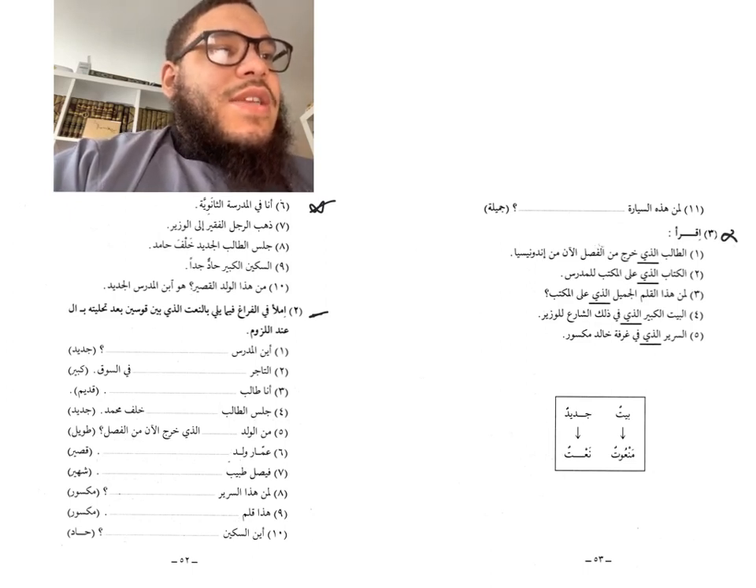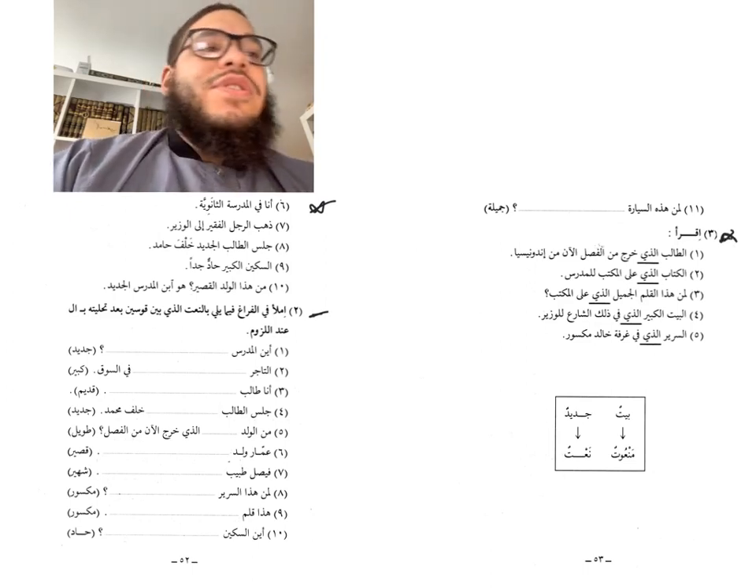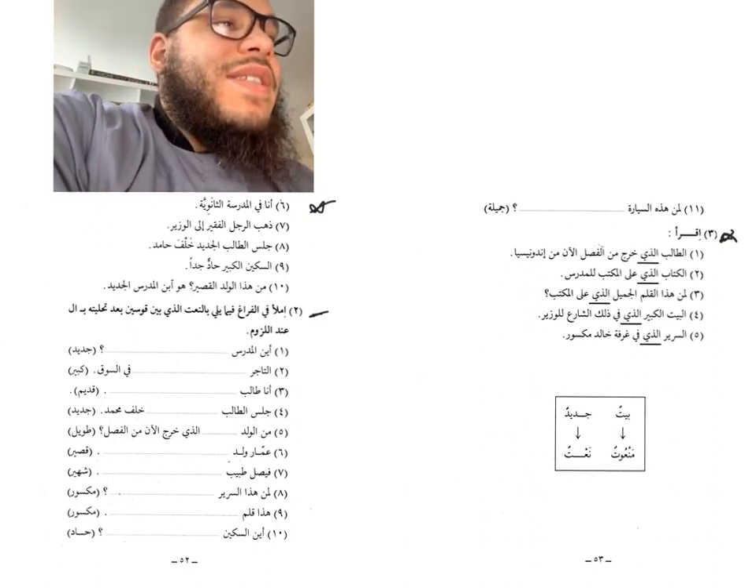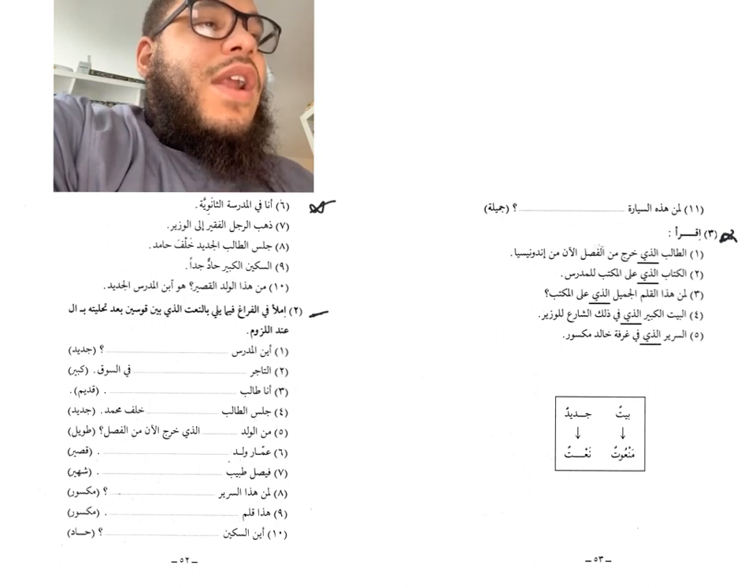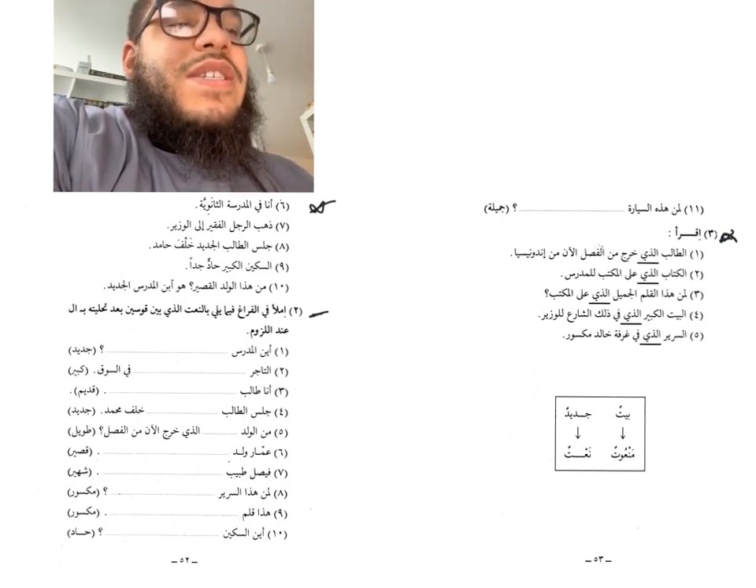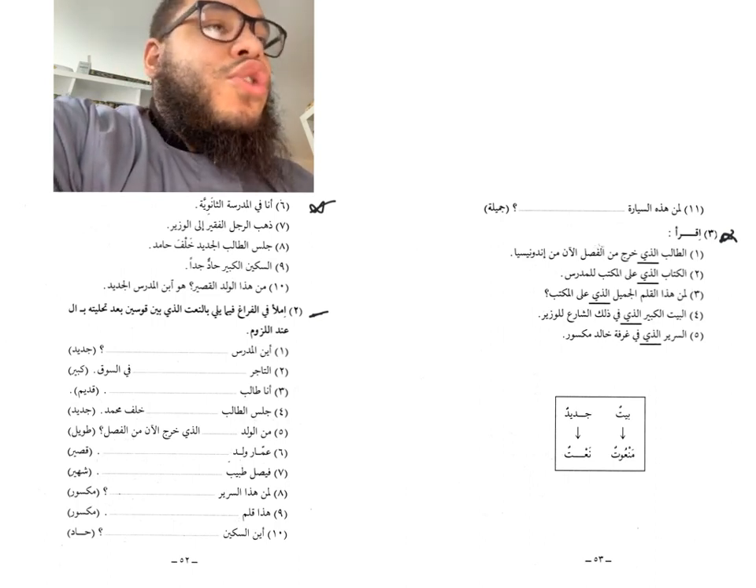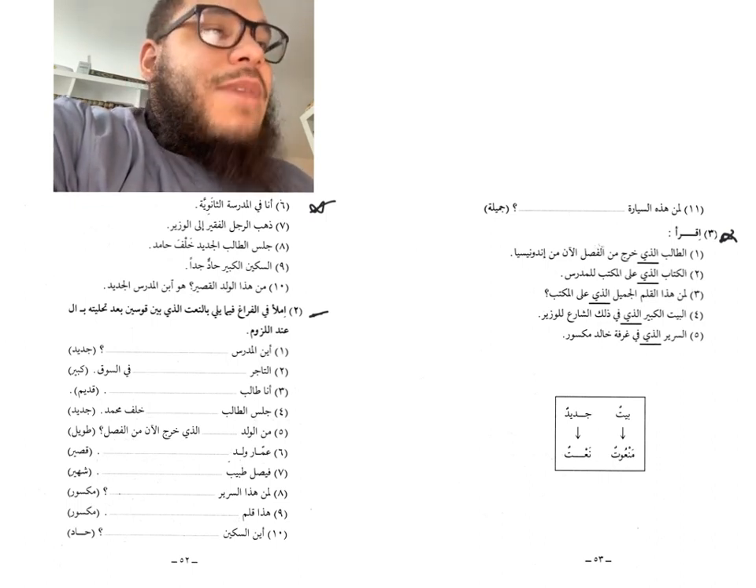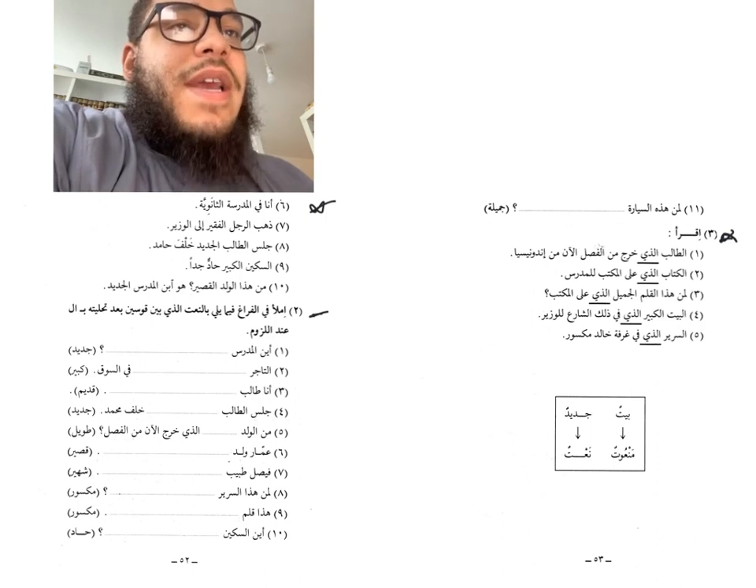So this section here is going to be talking about alladhi. And as I mentioned to you, alladhi is used to join two sentences together. So let's look at the first sentence. It says الطالب الذي خرج من الفصل الآن من Indonesia. The student who just left from the classroom is from Indonesia. So you say الطالب من Indonesia. The student is from Indonesia.